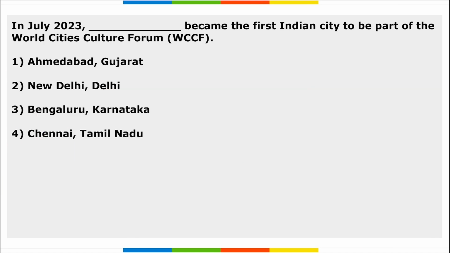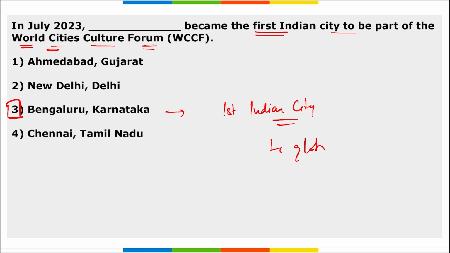Correct. Next. In July, Dash became the first Indian city to be a part of the World Cities Cultural Forum. So Bangalore, Karnataka became the first Indian city that became part of the World Cities Cultural Forum. This is a global network of cities that share research and intelligence to explore the role of culture in future prosperity. Bangalore became the 41st city to join this forum. This forum includes New York, London, Paris, Tokyo, and Dubai already.